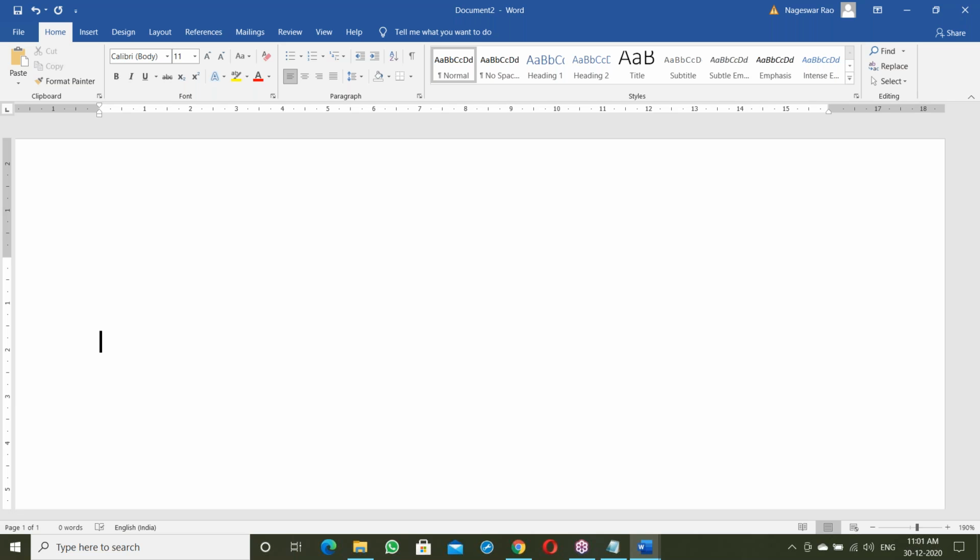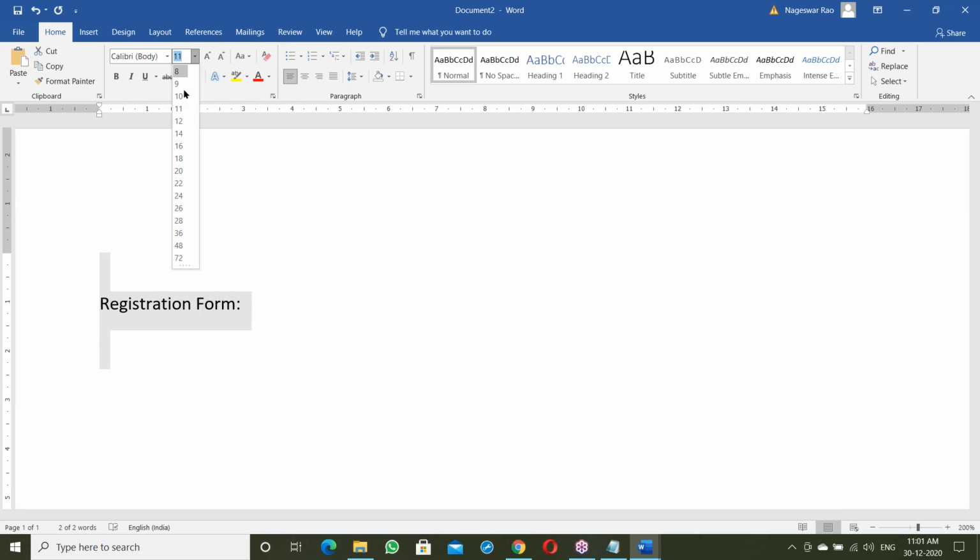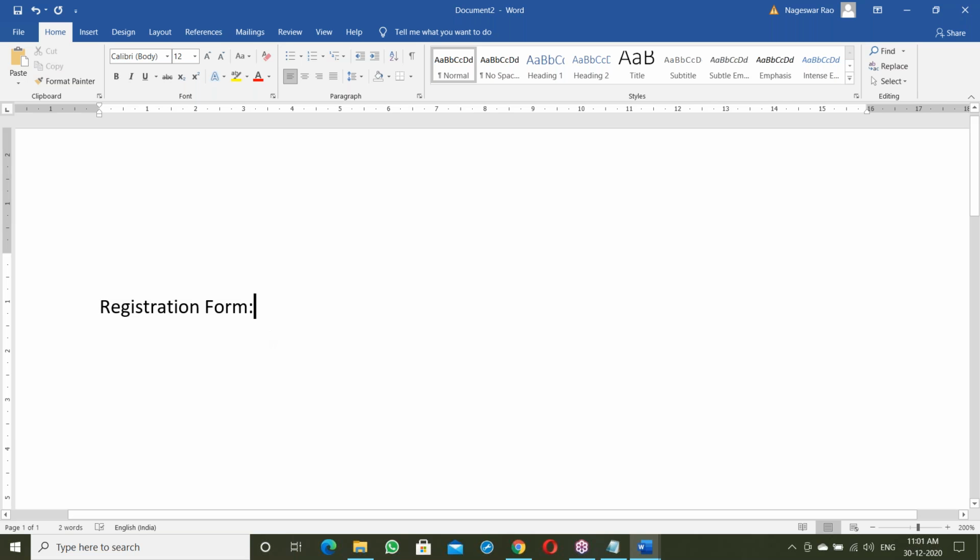First of all, what is front end here? Suppose there is some registration form, for registering some ID. Maybe registering a Facebook ID, maybe registering a Gmail ID. For this, there is a registration form.